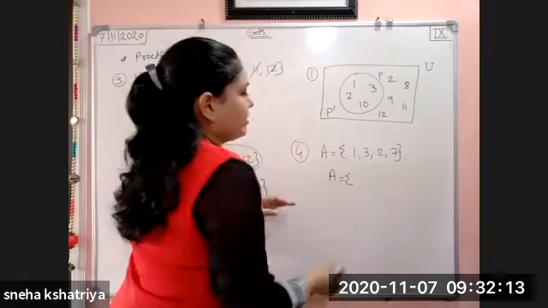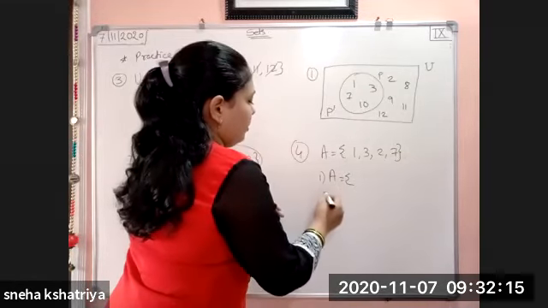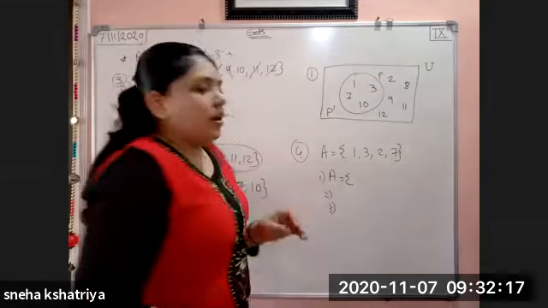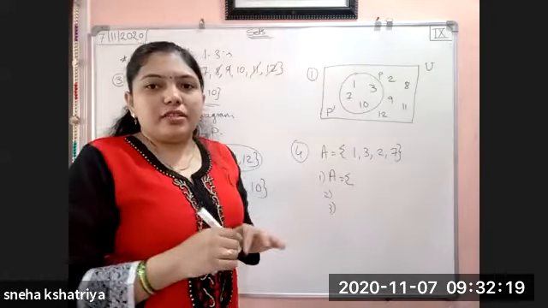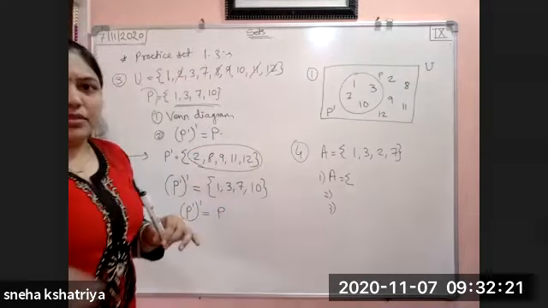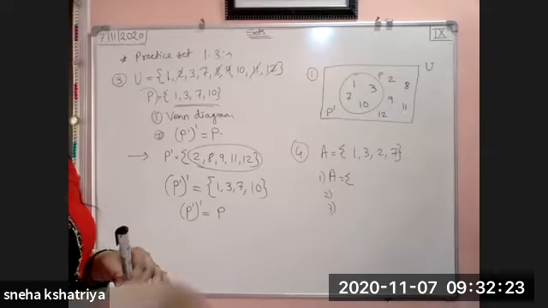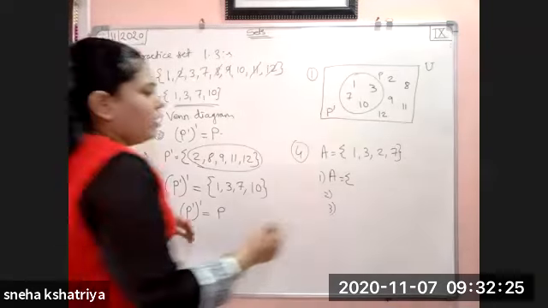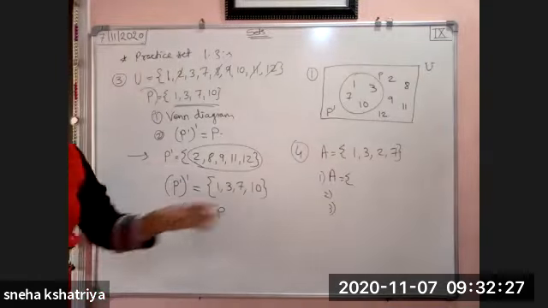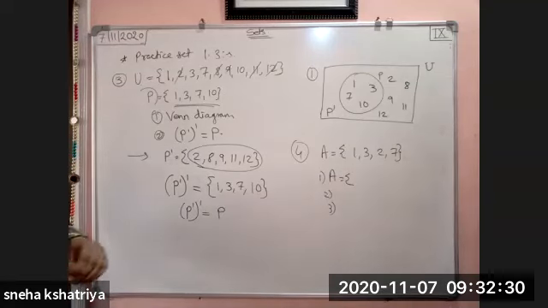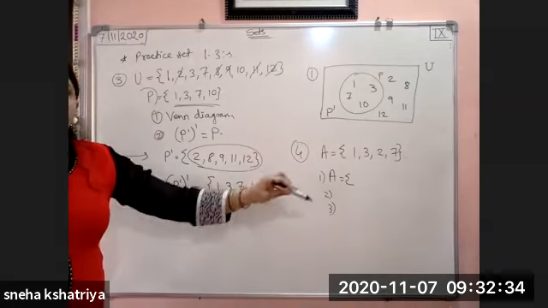A is equal to {1, 2, 3}. You don't have to write all the subsets. Just write any 3 subsets. You can write it by your own also. It is your homework. Consider this example as your homework because it is very easy, since such kind of example we have already taken.